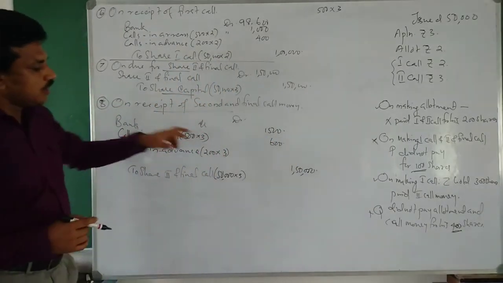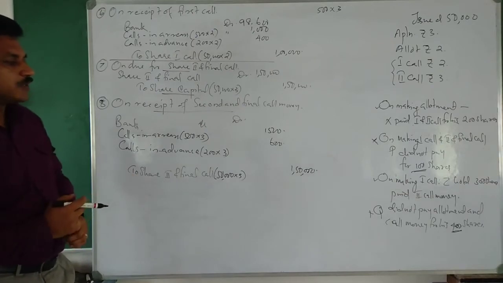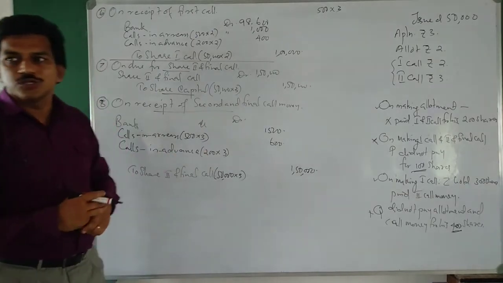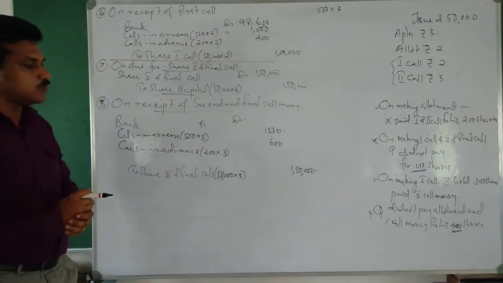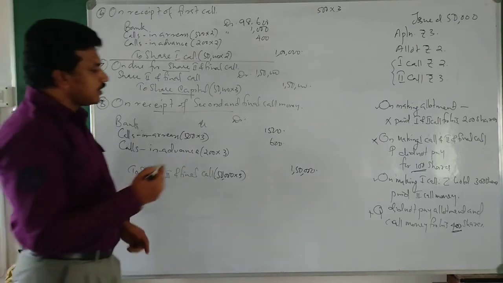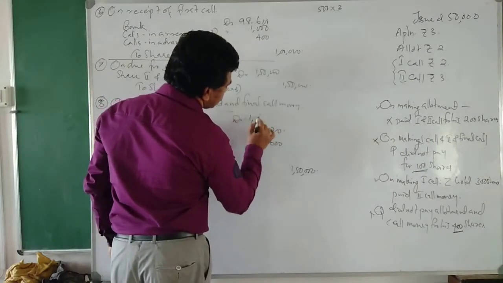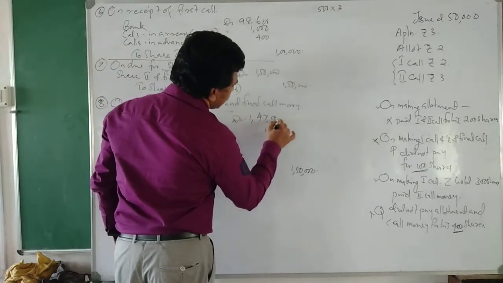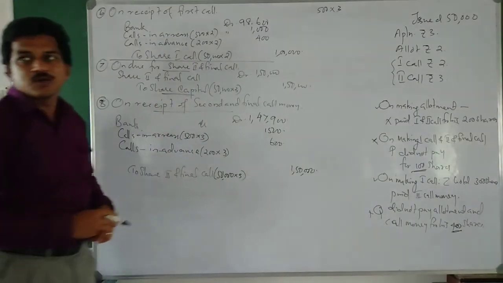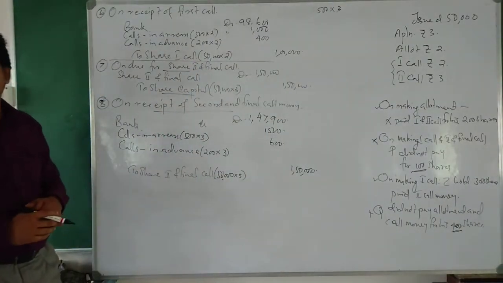So total out of 1,50,000 we will not get 2,100 rupees. That means we will get 1,47,900 rupees only for second and final call.